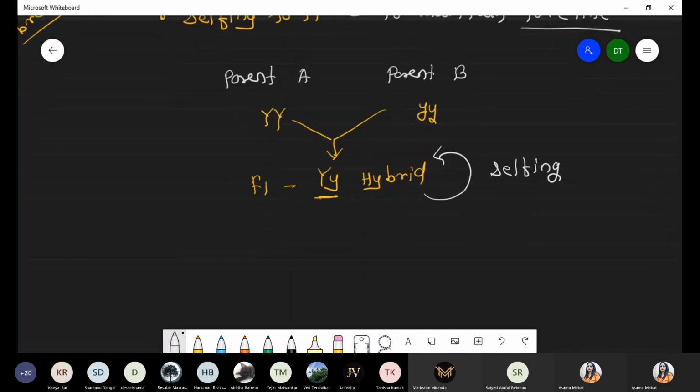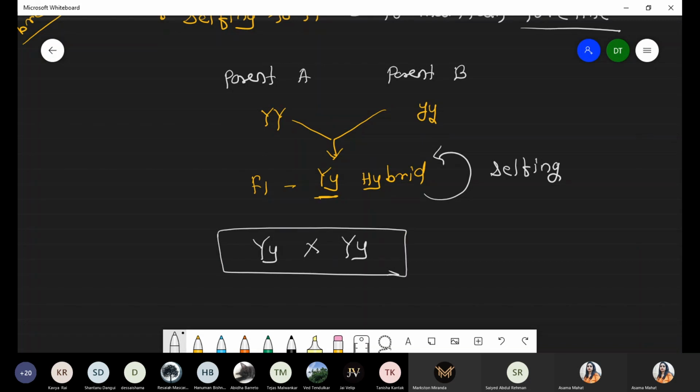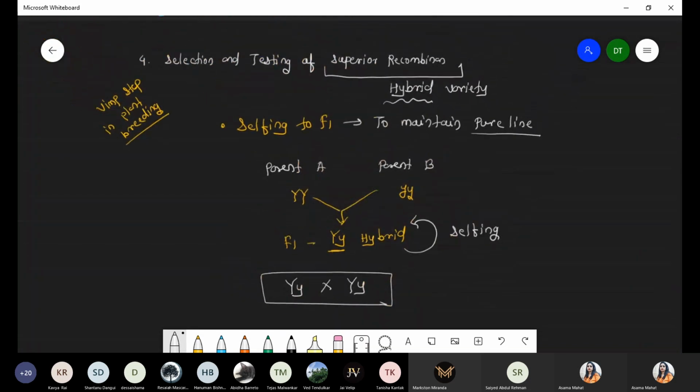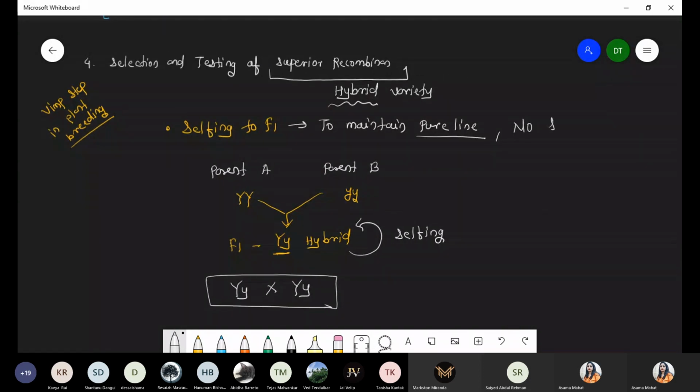You know very well, whenever we perform selfing, there is no segregation of any character. For example, capital Y and small y, crossed with capital Y, small y, and you know very well what result will be obtained in F2. So how is that testing performed? Simply by doing the selfing. If you are doing the selfing, definitely you maintain the homozygous condition, you maintain the pure line. So we get the hybrid variety, and we also maintain the pure line, with no segregation of character. Why is selfing required? To maintain the pure line, as well as for no segregation of character.